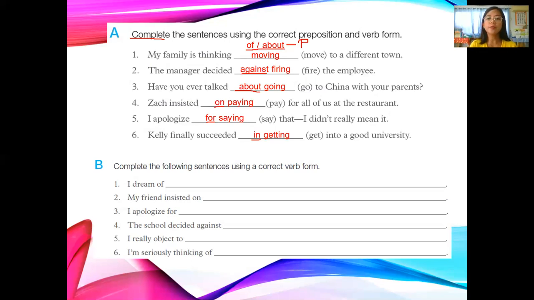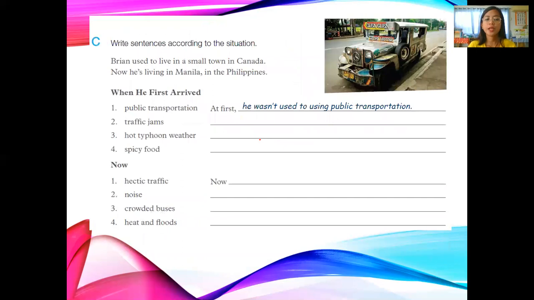Now, for letter B, please wait, I will tell you something about it later. So now, let's go to letter C. For letter C, write sentences according to the situation. As you can see, there is a jeep here on the road. It says here, Brian used to live in a small town in Canada. Now he's living in Manila in the Philippines.